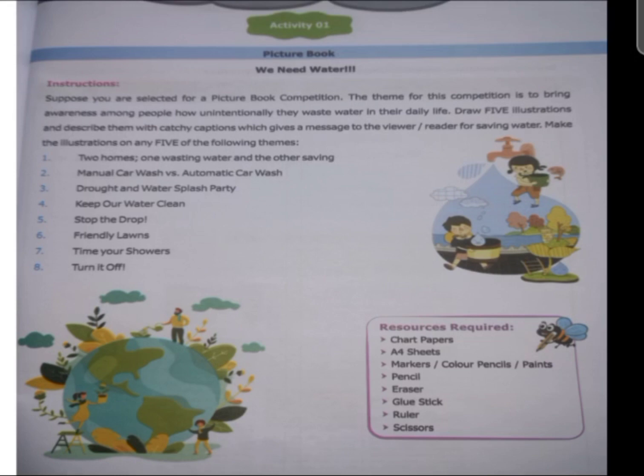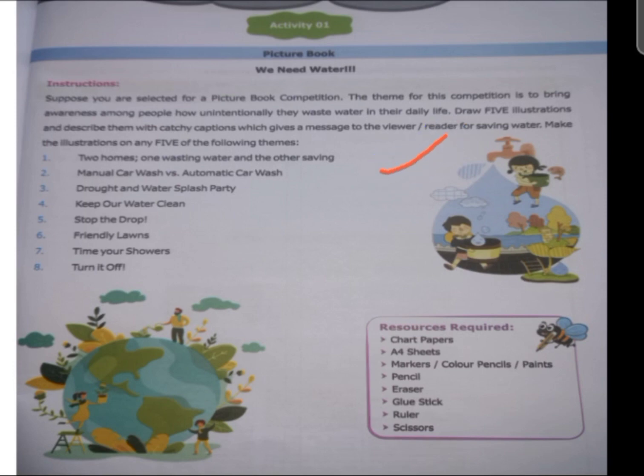So for this you will draw some pictures from these themes. You have 8 themes here in front of you. The first theme is that you can take 2 houses. You can make pictures of 2 houses. One is wasting water and the other is saving water.